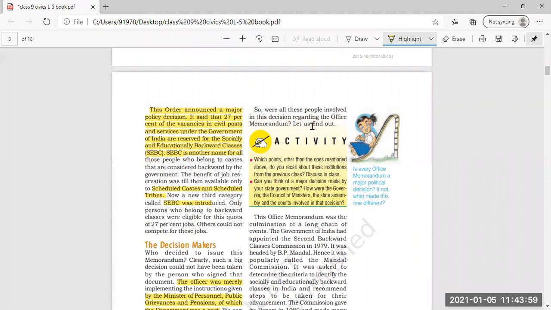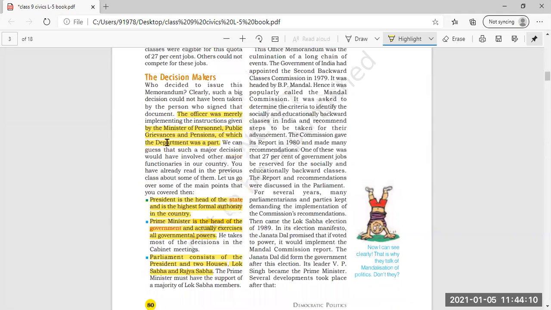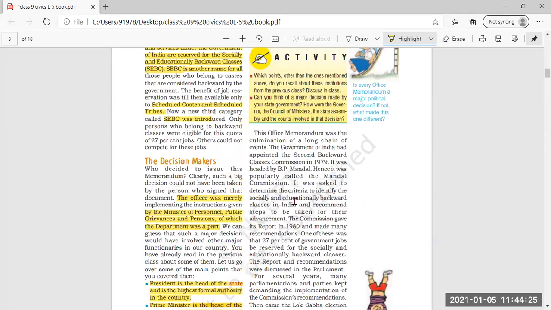So all these people were involved in the passing of this memorandum for SEBC, that is, socially and educationally backward classes.